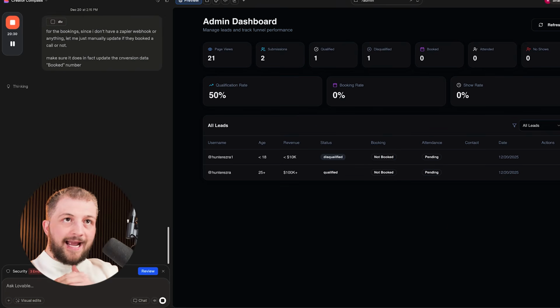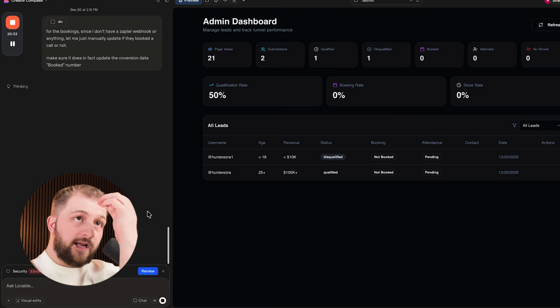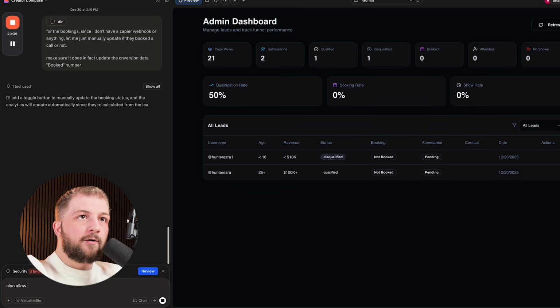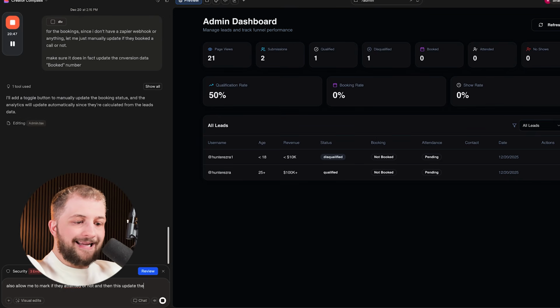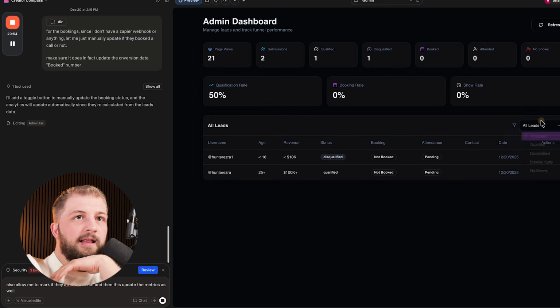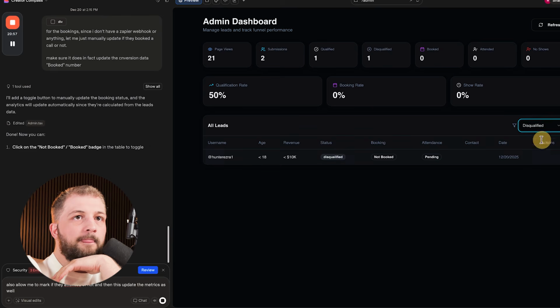So we'll let that update, and then we're also going to want it to be able to mark if they attended or not. Also allow me to mark if they attended or not, and then this updates the metrics as well. So let's let this update really quickly. This dashboard's pretty too. I like it a lot. And you can see qualified, didn't qualify.